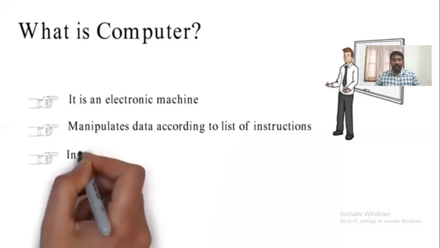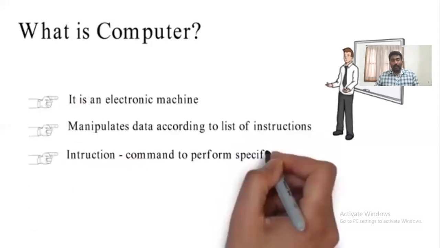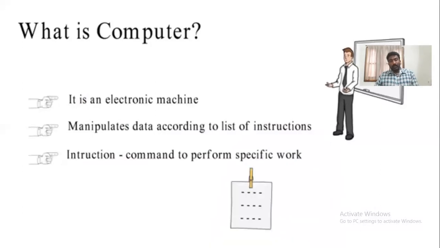Along with that, a computer is used to manipulate data. What is data manipulation? It is nothing but adding new data, changing already existing data, or deleting data, and so on. All these operations can be called data manipulations. These data manipulations can be done with the help of the computer based upon the instructions we give to it.